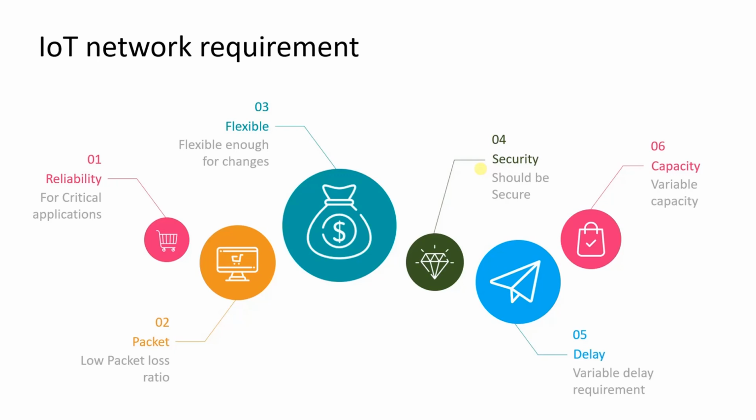And the fourth one is variable delay requirement. Some applications have tight delay requirements, and some applications won't bother about delay, like browsing and email. Those don't require strict or tight delay requirements. And the last one is capacity. Not all equipment requires 1 GB of speed or capacity. Some equipment, like temperature sensors, requires data rate in terms of kilobits per second. So every use case requires a different type of capacity, and your network should handle these situations also.